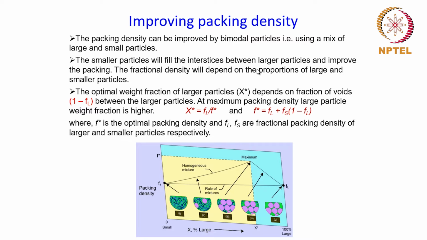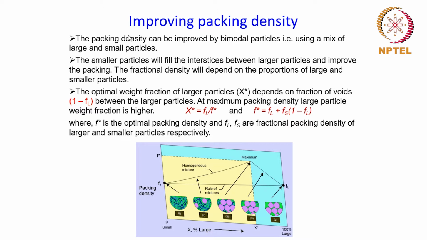And if you have two different sizes which are dominant, that kind of particle size distribution is known as bimodal distribution, right? So this kind of bimodal distribution of particle size is also useful for improving the packing density.